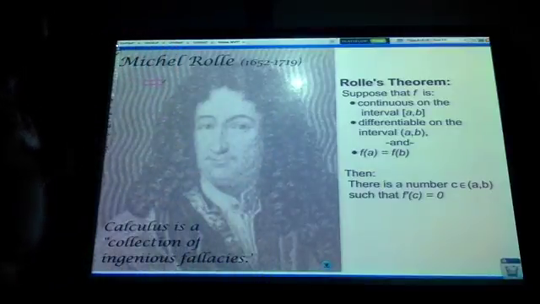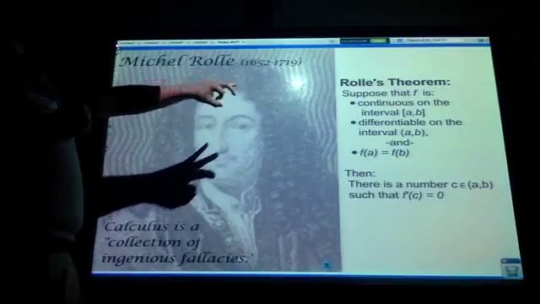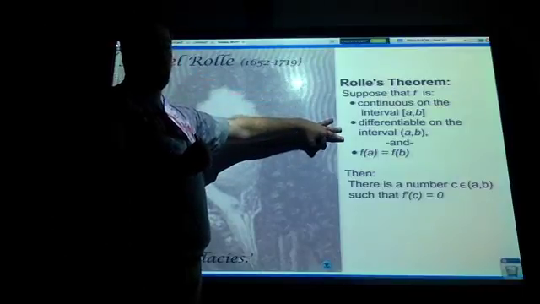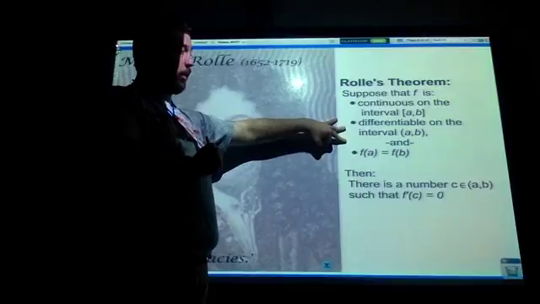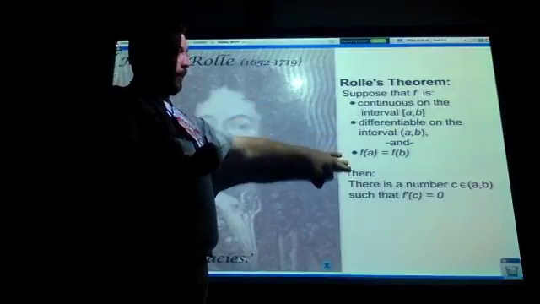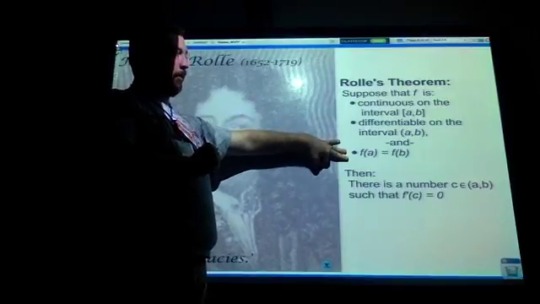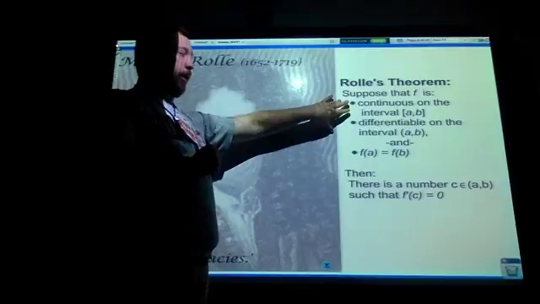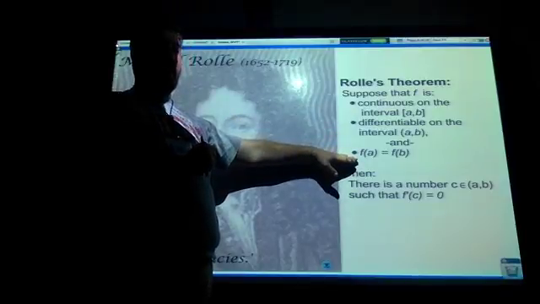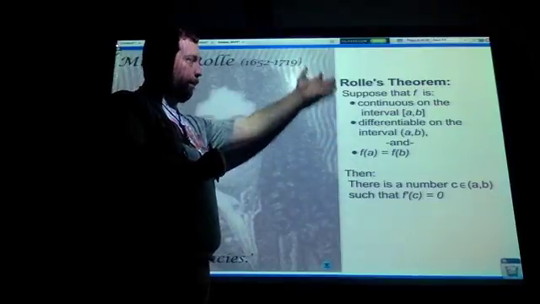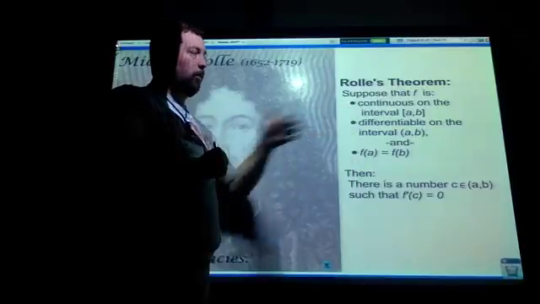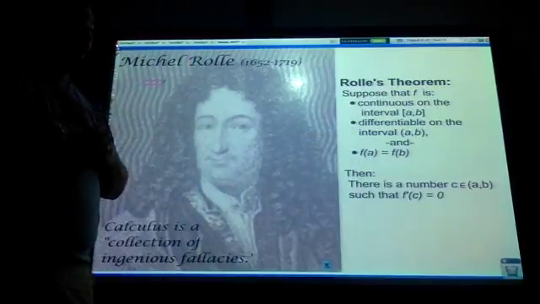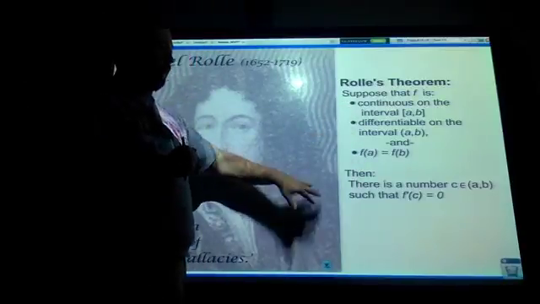What Rolle's theorem says is, if you've got those three things, which is very important for part of your homework, you have to ask: can I use Rolle's theorem? Does the function have these three things? It's going to be easy to find. Continuous, differentiable. If it's a polynomial, you can do it. Then just plug in the numbers for f(a) equals f(b). If the hypothesis of Rolle's theorem is true, then we have the conclusion, the "then" part.